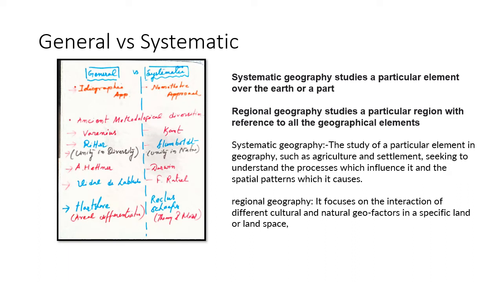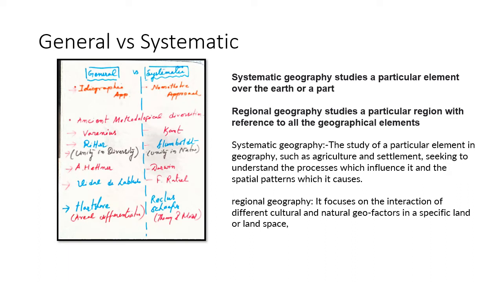The first one is the general part, that includes the universal attributes, and the second one is the specialized, that is called the particular. So Varenius is the pioneer who introduced the concept of general versus systematic. The general part includes the universal phenomena, and the special part was later converted into the systematic part.